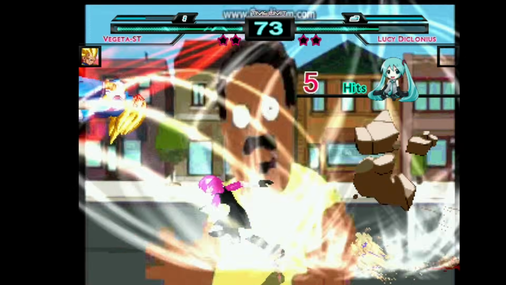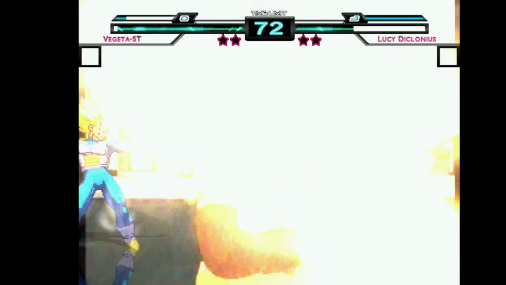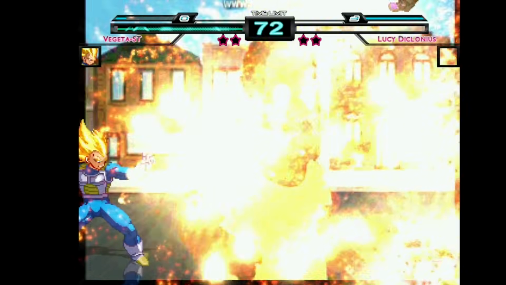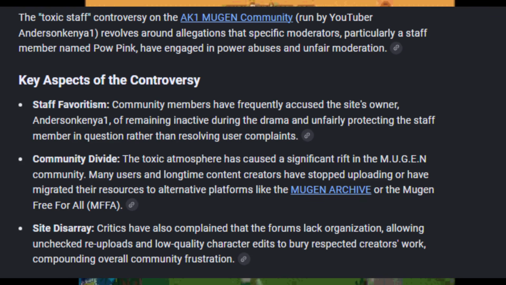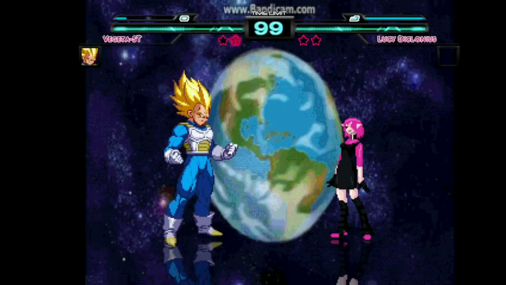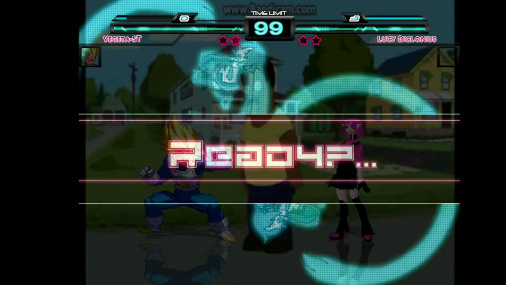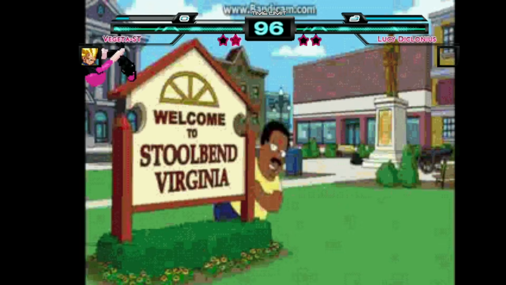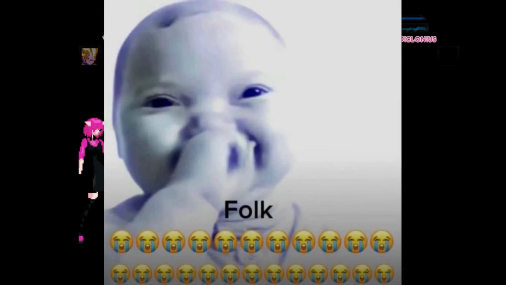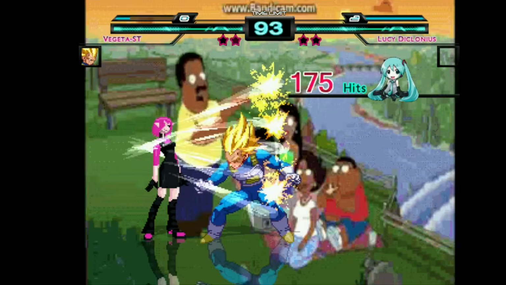And if you do go there, only use them as what they are, which is archives. And avoid reaching out to or interacting with the staff there, for these forums, despite how popular they are, have the most toxic and problematic people in moderation. Normalize being a lurker to grab what you need and bounce. I know it sounds ironic coming from someone making a Mugen video, but it's facts.